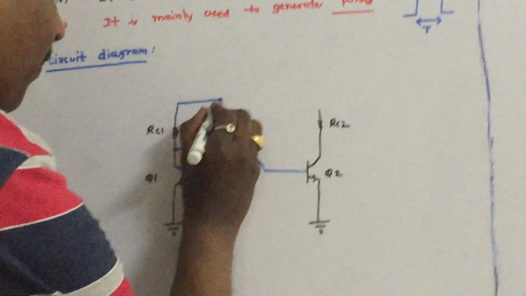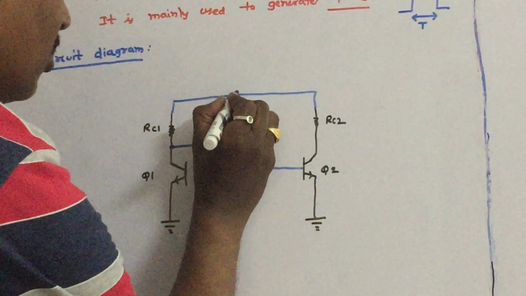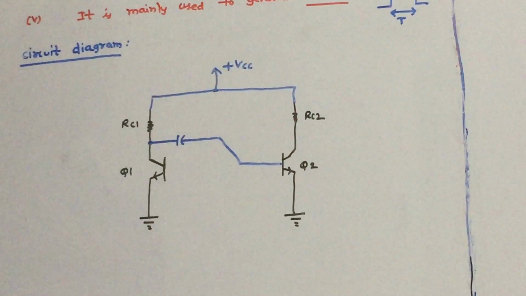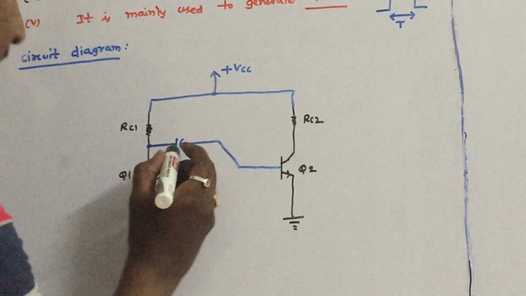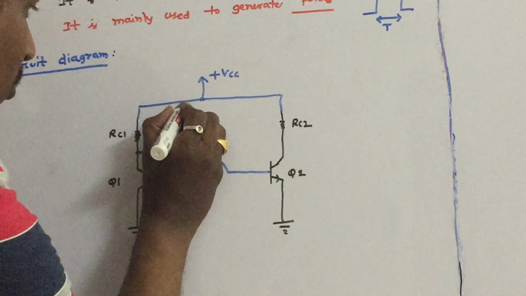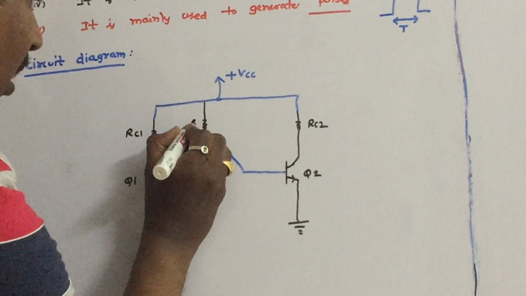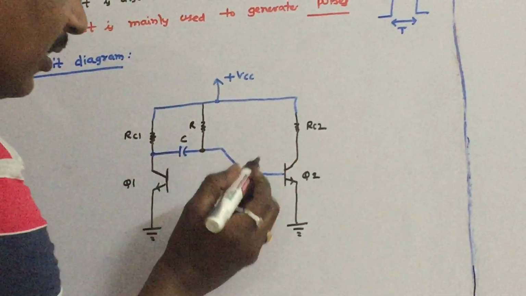Let us connect the power supply to the circuit. So this is plus VCC. Let us call this capacitor C, and let us call this resistor R. Till this point the circuit is the same.